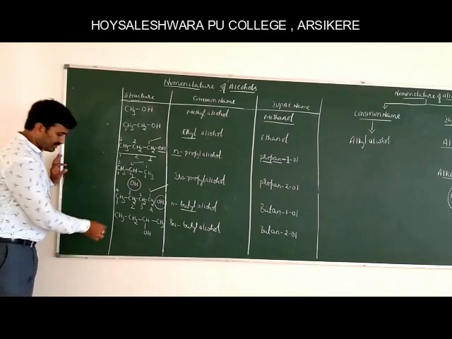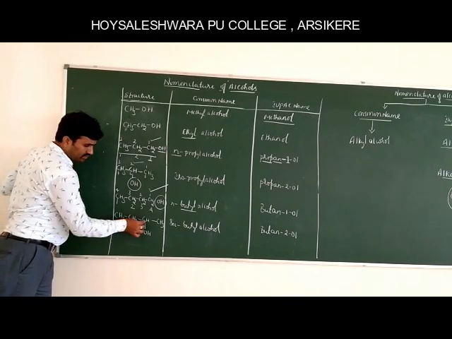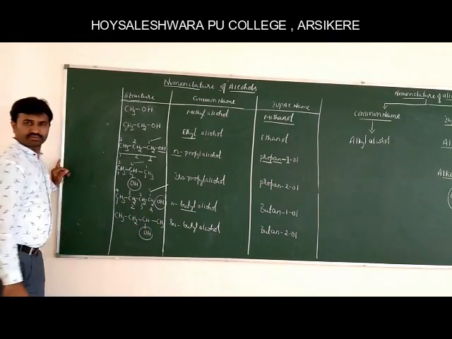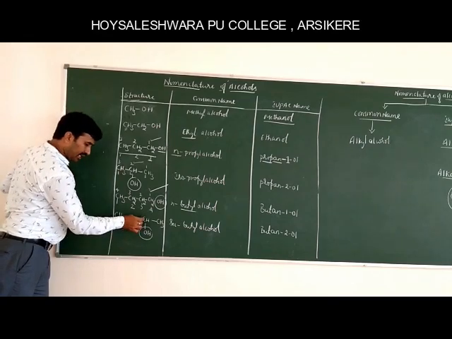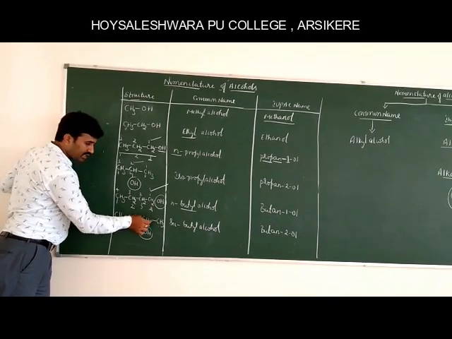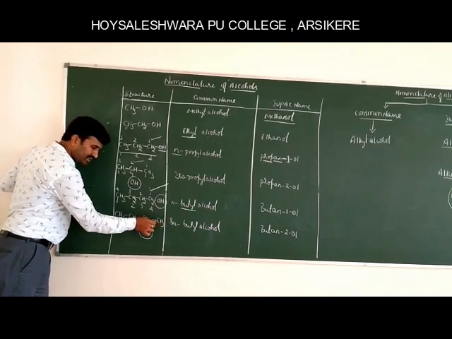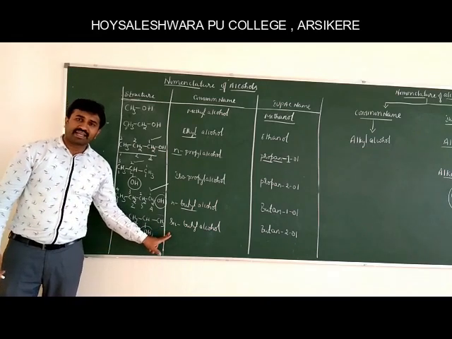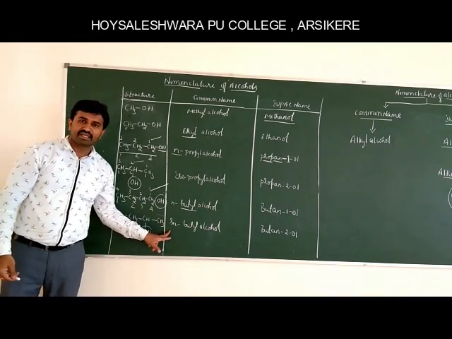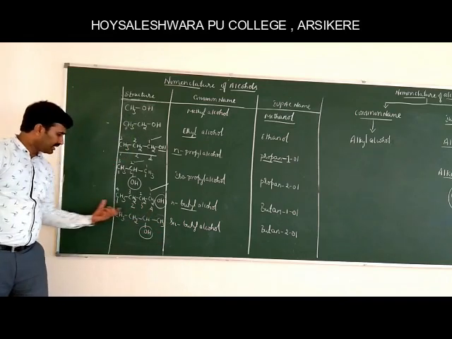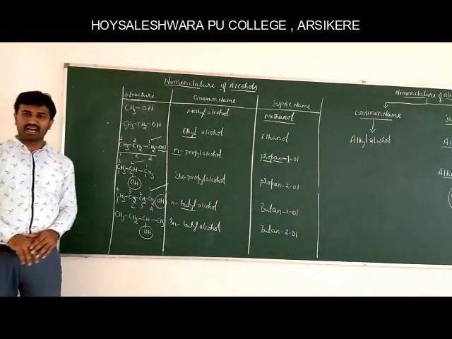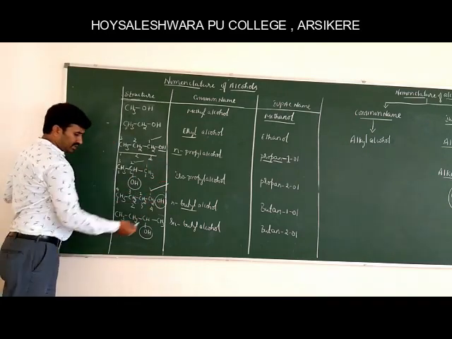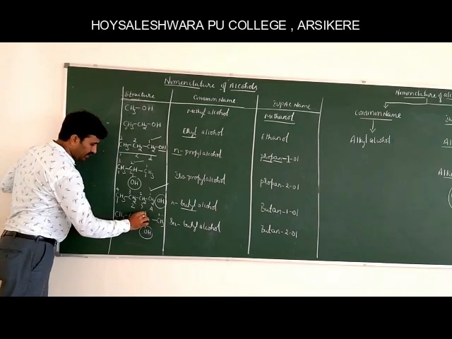And the next example: CH3, CH2, CH2, CH, CH3. Here the hydroxyl group is attached to the carbon atom containing 1 hydrogen and 2 R groups. One side is a methyl group, the other side is an ethyl group. Therefore, we use 'secondary', indicating the nature of the carbon atom. So this is secondary butyl alcohol.